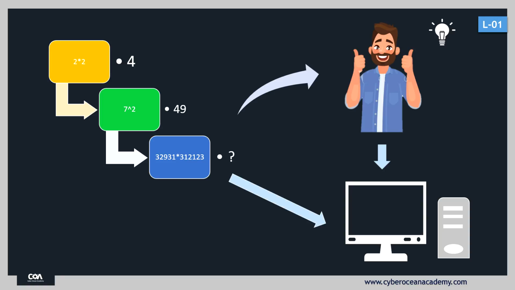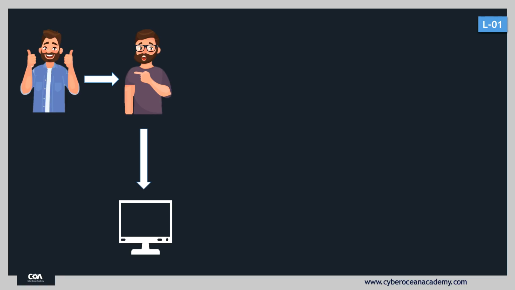Basically, a computer follows some set of rules, and after following that set of rules, the computer calculates this type of complex problem. So why do we need to communicate with a computer? And also, can we directly communicate with a computer? No. Why? Because a computer only understands 0 and 1. For us, it's very difficult to write everything in 0 and 1. It's tedious and complex. So here you can see that we cannot directly communicate with a computer, so we have to choose another path.